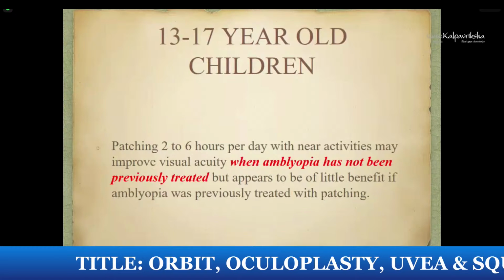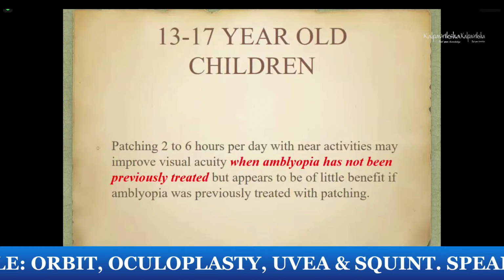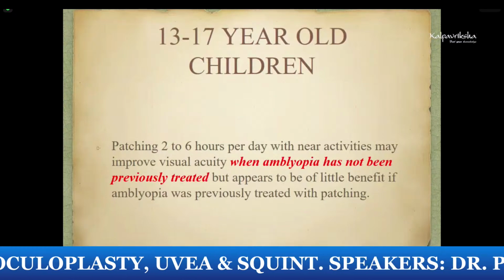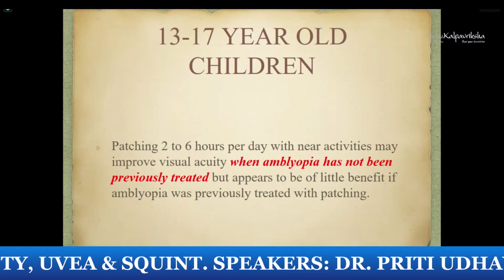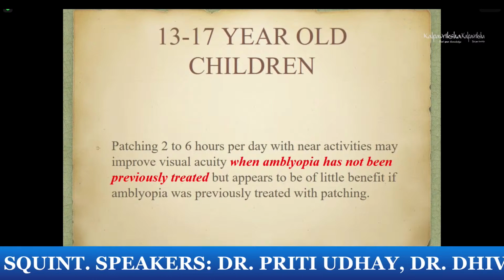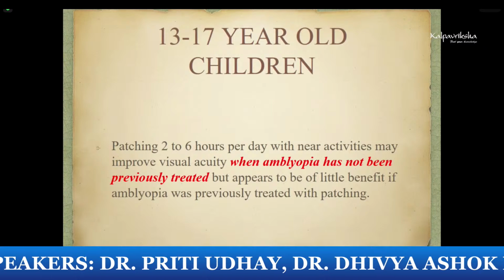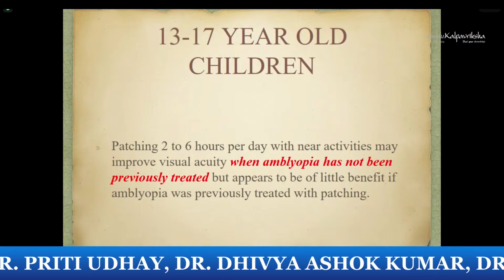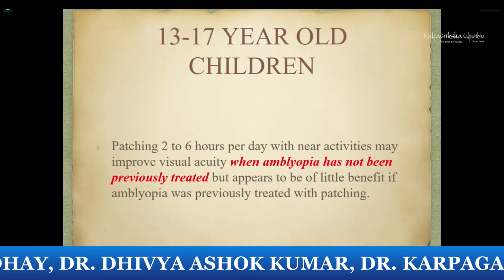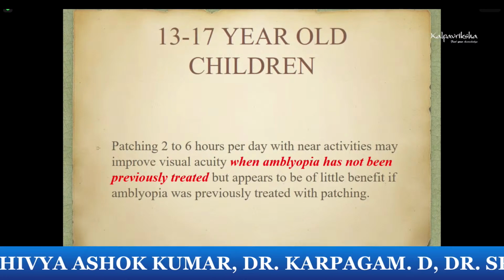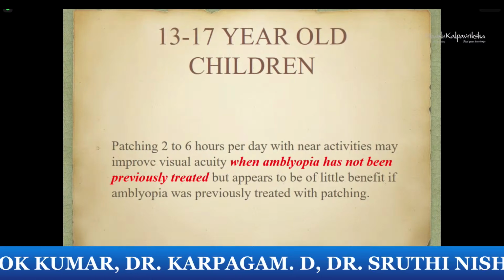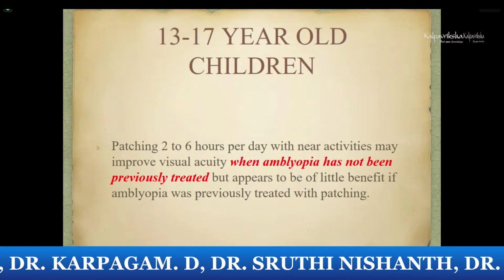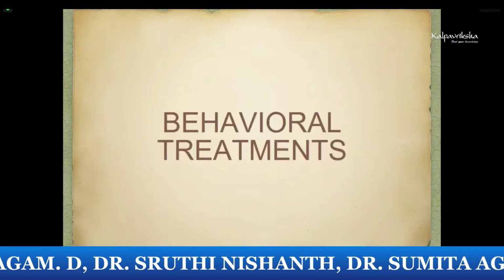Again, patching helped in children with near activities. It improved visual acuity when amblyopia had not been previously treated, but with a history of failed amblyopia therapy earlier, these children are likely to benefit less from further patching if the patching had already been tried.